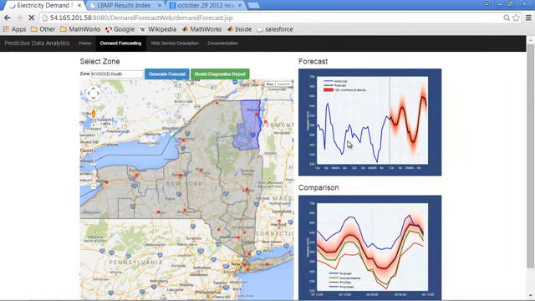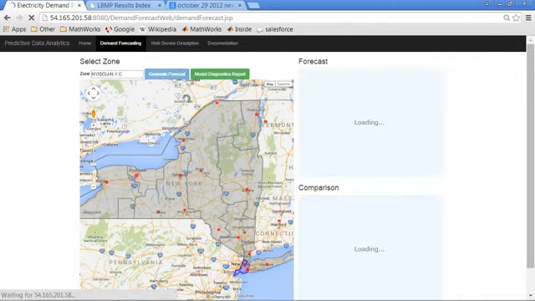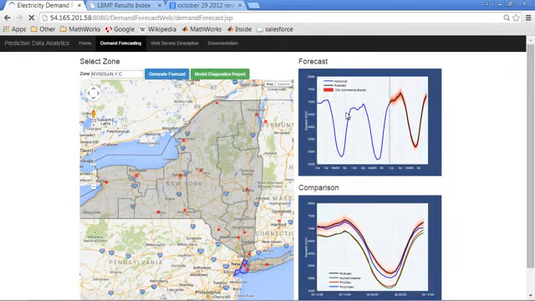So we can see in blue here what is the historical load in that region for the prior 48 hours, and then what is our forecast, our projection, for what we think the load will be for the next 24. And then if I want to look at a different region, let's say downtown New York City, well, we can pick that out, generate forecast, and now I get a forecast for what that particular region will be doing.